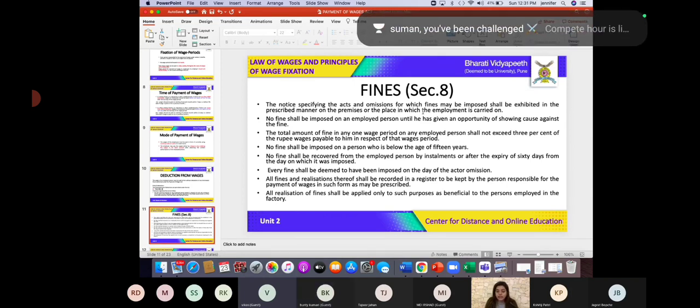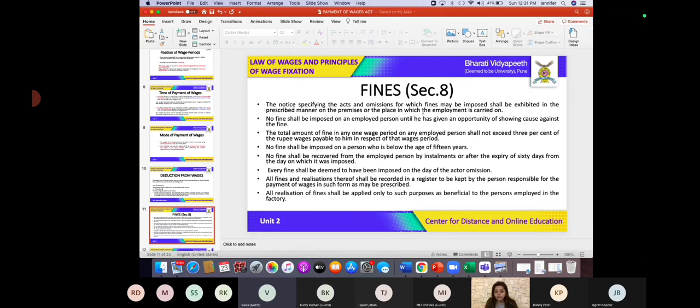So this money which is being generated by way of fine by the employers must be put under a common fund which is supposed to be used for the welfare of the employees. Is this clear? Because this fine is generated by the employers from the employees, correct? Yes, ma'am. So this money which is being collected must be used for the benefit or welfare of the employees only.